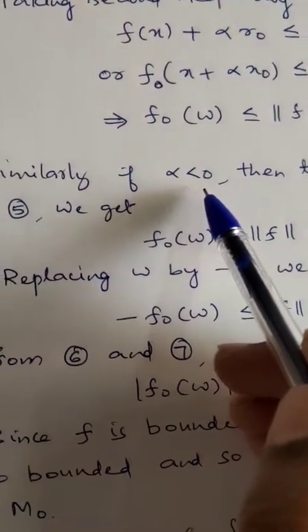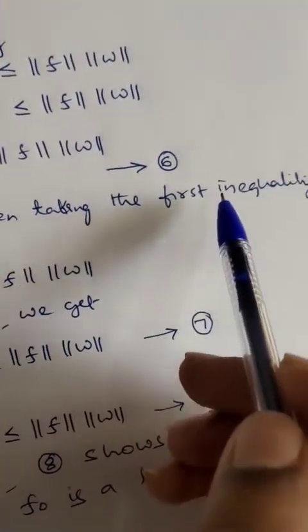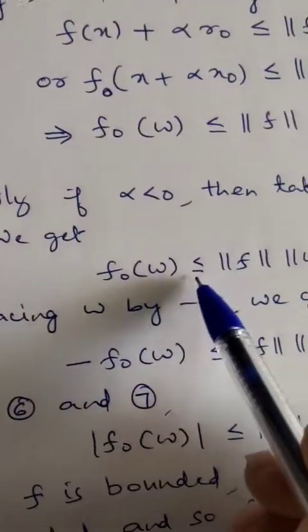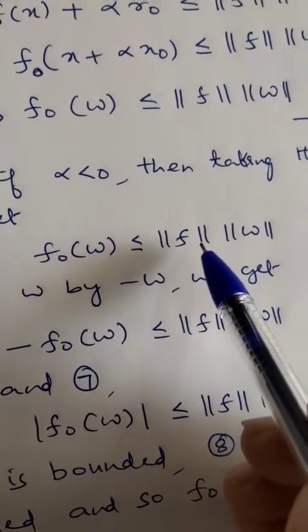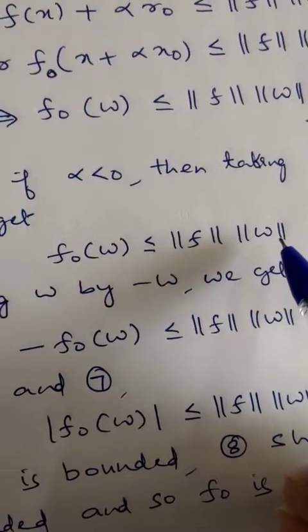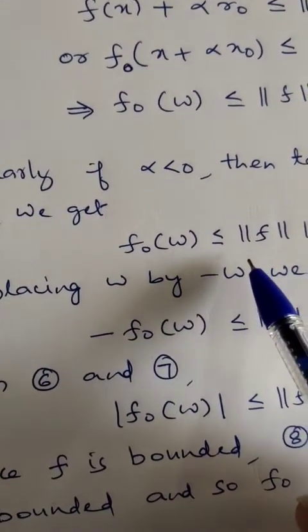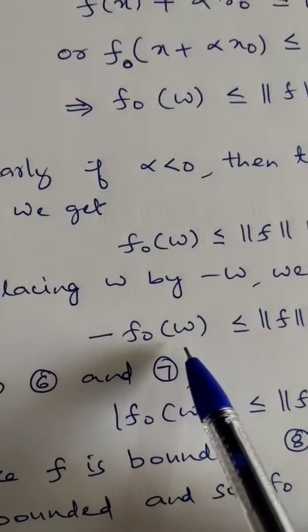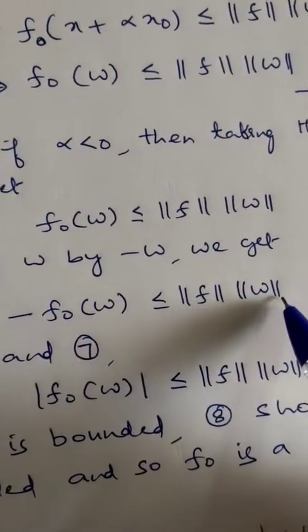Similarly, if alpha is less than 0, then taking the first inequality in 5, we can see that f naught of w is also less than or equal to norm of f into norm of w. Now I will replace w by minus w in the above expression. It gives minus f naught of w less than or equal to norm of f into norm of w.